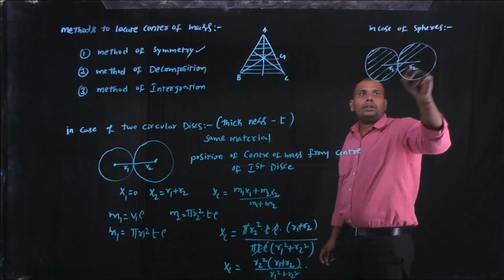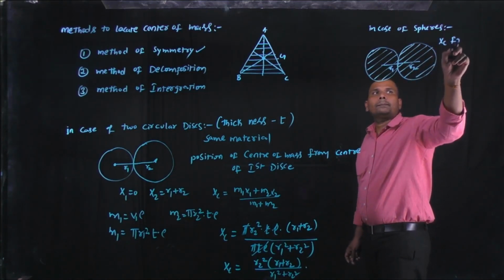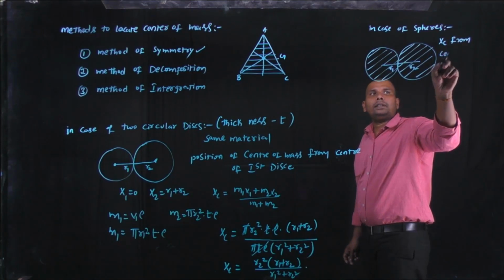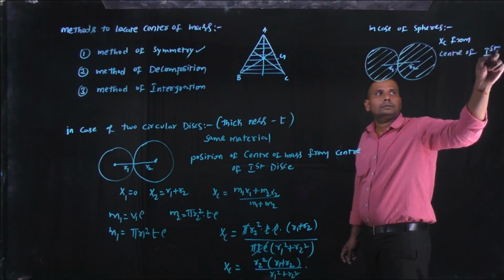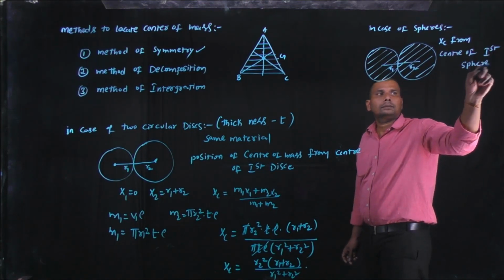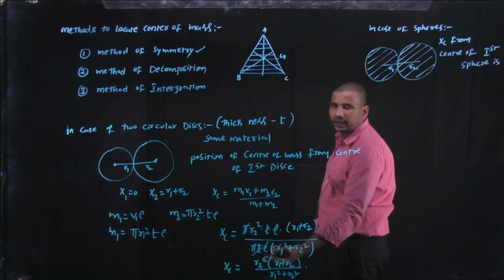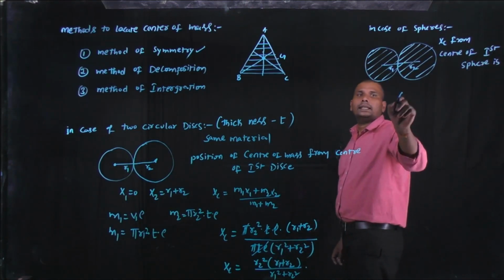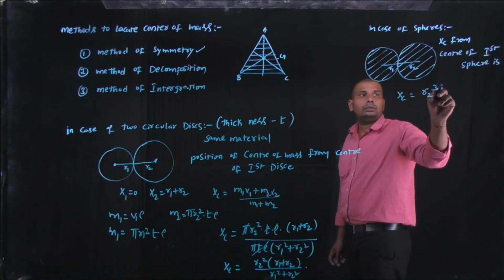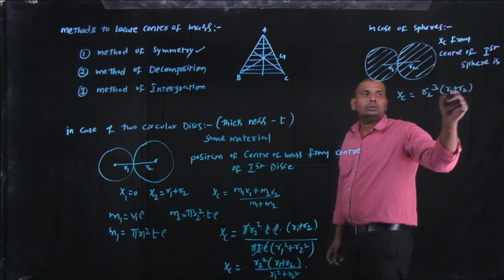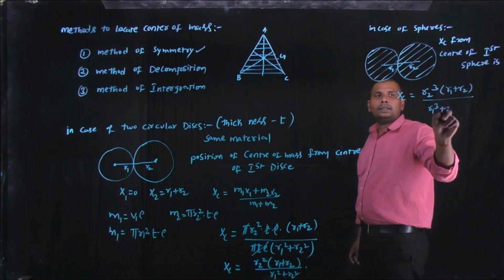Now the position of center of mass from the center of the first sphere is as follows. Similarly, in the case of cubes, we can substitute cubes. It is xc equals r2 cube into r1 plus r2 by r1 cube plus r2 cube.